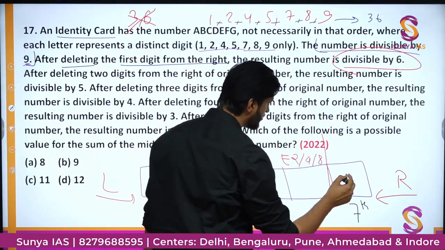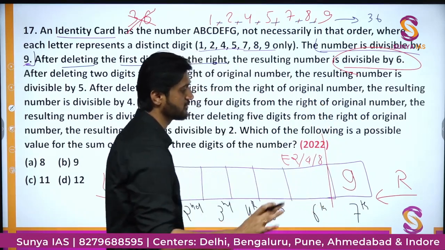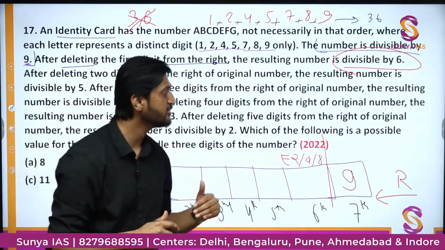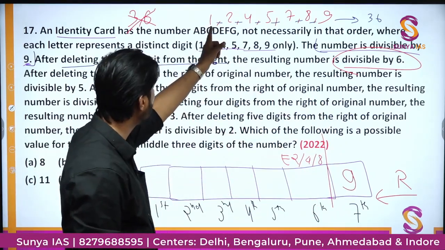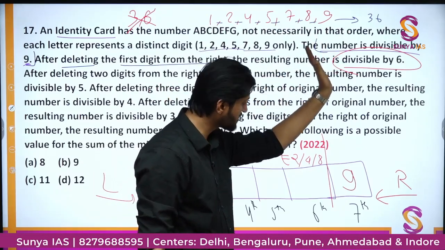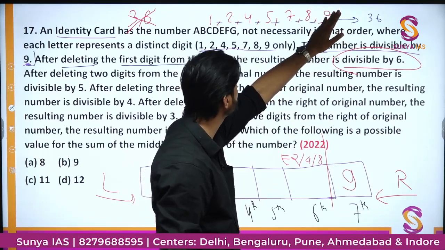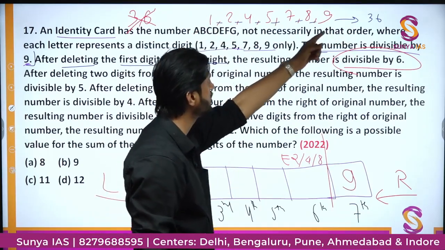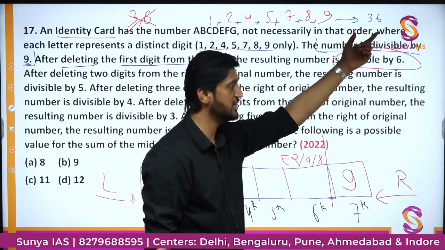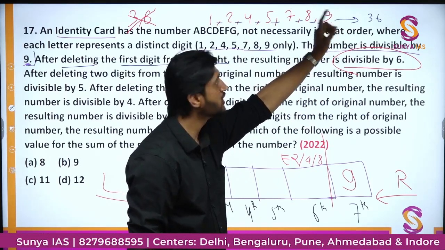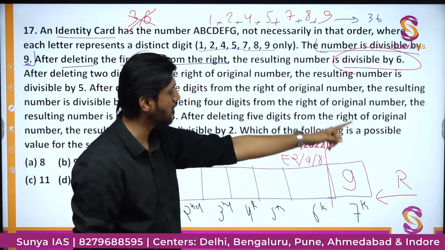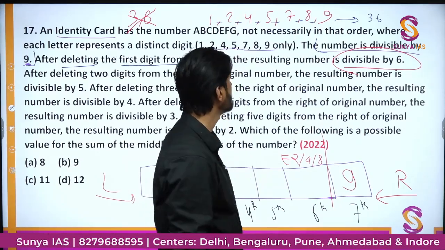So this 9 will be definitely the last position. Are you getting the idea? Let me repeat it again. Out of all these digits, you have to just eliminate one digit. Except 9, if you remove any other digit, the sum will not be a multiple of 3. If you remove 9, all of the digits will add up to form a number which is divisible by 3.